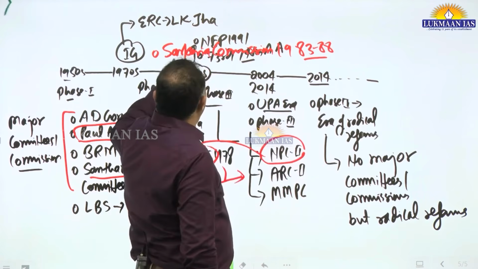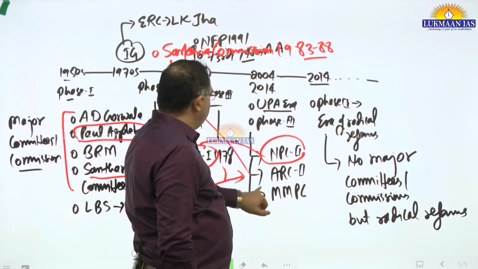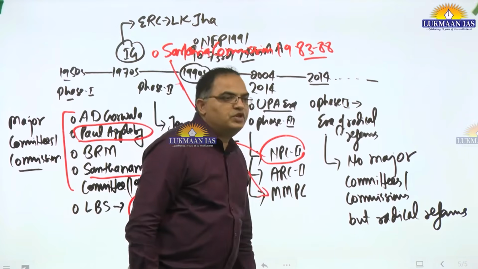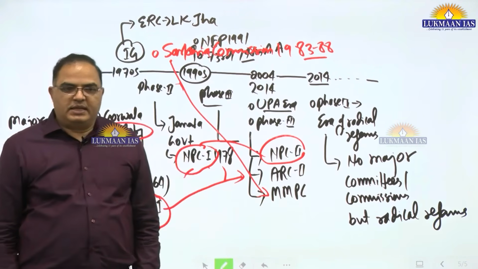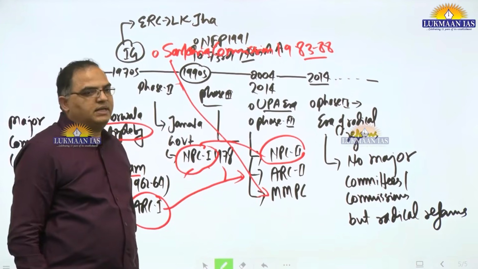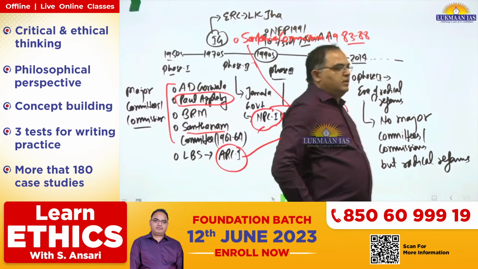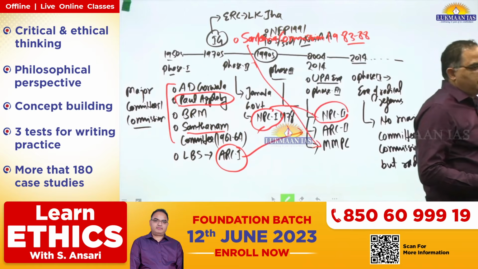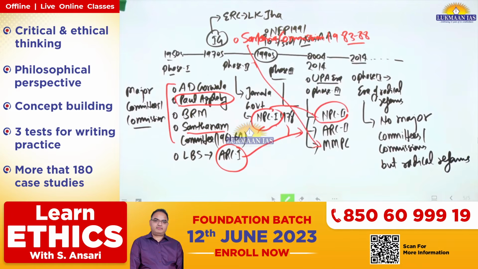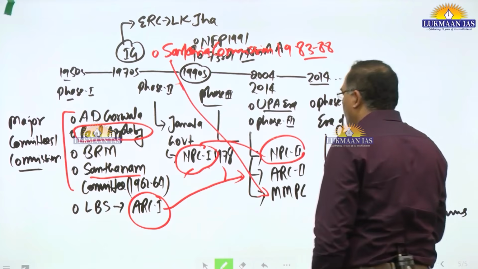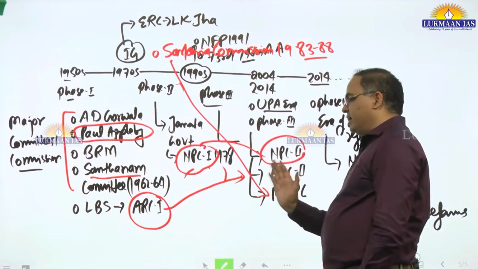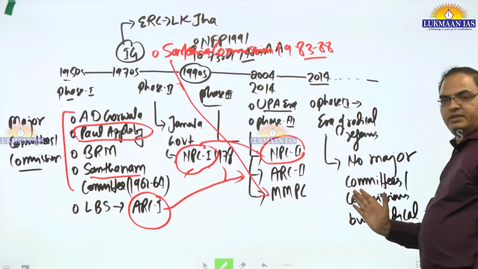And Sarkaria Commission, so Punchhi Commission, the Madan Mohan Punchhi Commission, is the second Center-State Relations Commission. So we have so far two Center-State Relations Commissions, Sarkaria and Punchhi, two Police Reform Commissions, and two ARCs.